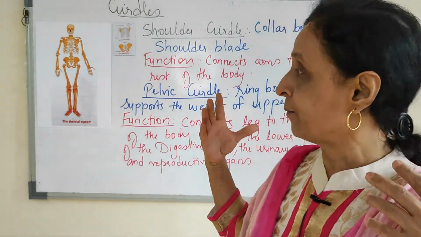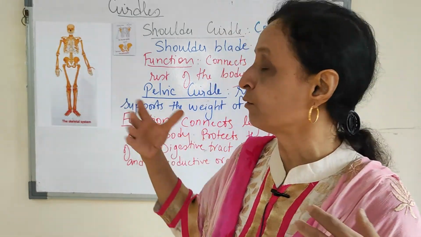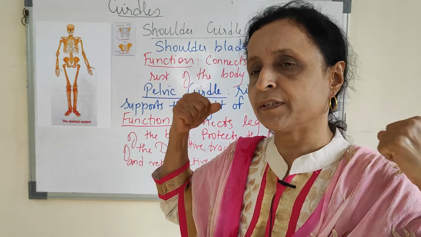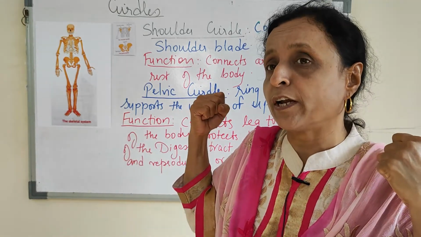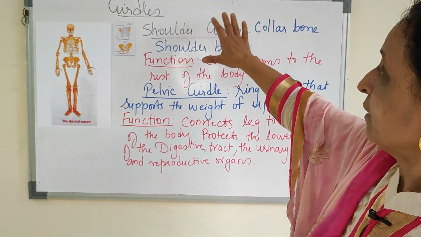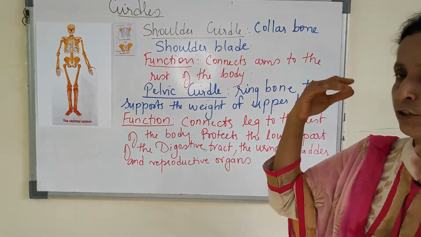They give structure, and their main function is to attach the limbs to the rest of the body, with the help of the shoulder girdle. Shoulder girdle: collarbone and shoulder bone.